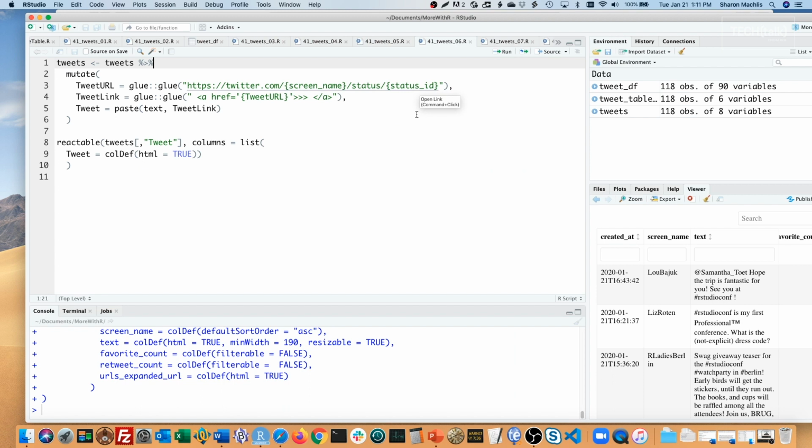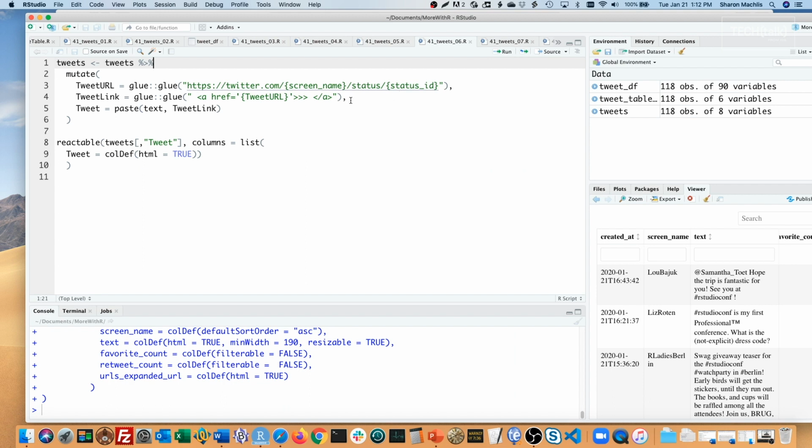So now using the glue package, it would be here, twitter.com, the screen name, status, and the status ID. If you haven't used glue before, it's a great package for pasting together text and variable values. You use one expression in quotation marks, as you see here, and put any variable name that you want to be evaluated in braces, here and here. So this first line of code creates a link to the tweet from the status ID and the username.